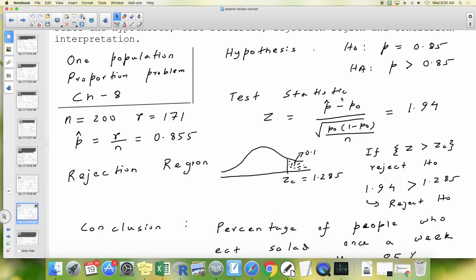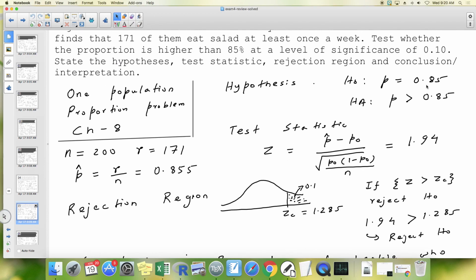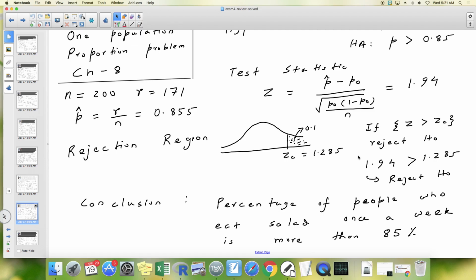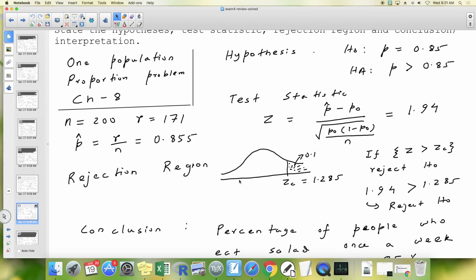Next, the test statistic is like this, where P hat is R by N, which is 0.855, and P naught is 0.85. If you plug that in, you get 1.94. Now the rejection region.